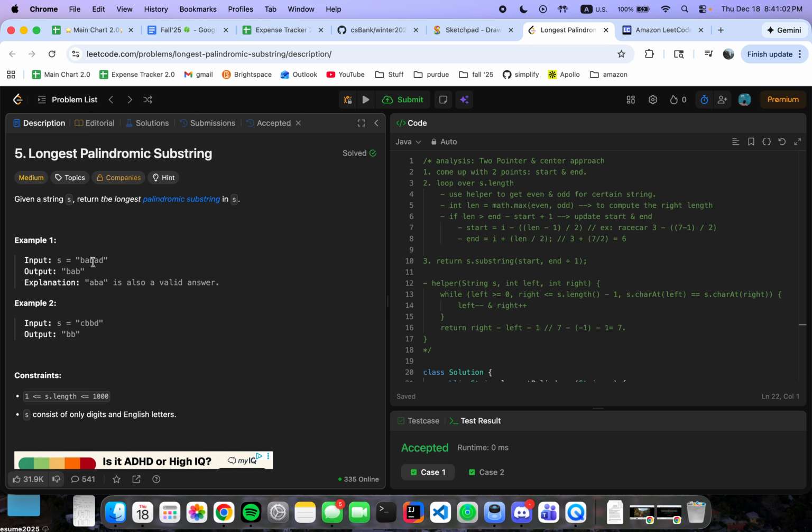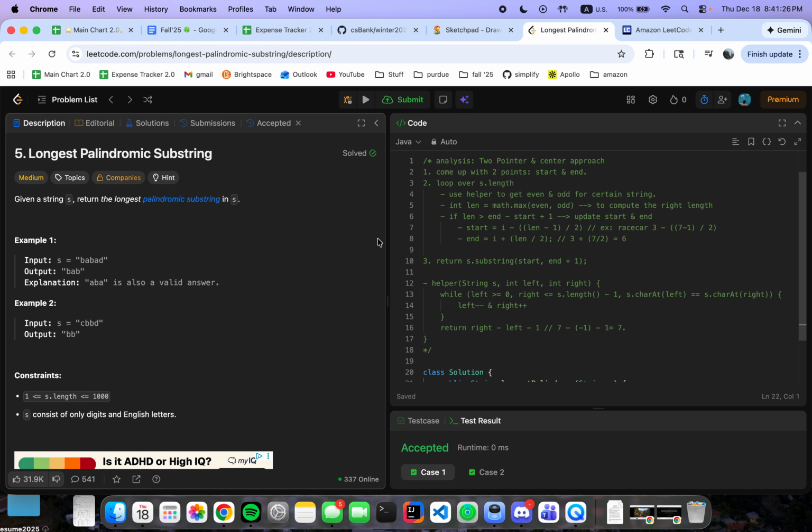So if the length of the string is odd, that means we can actually have this actual middle point. However, if it's not, we are going to do it a little bit differently by setting the middle point at i and also considering the one next to that. I will explain it as I go along.